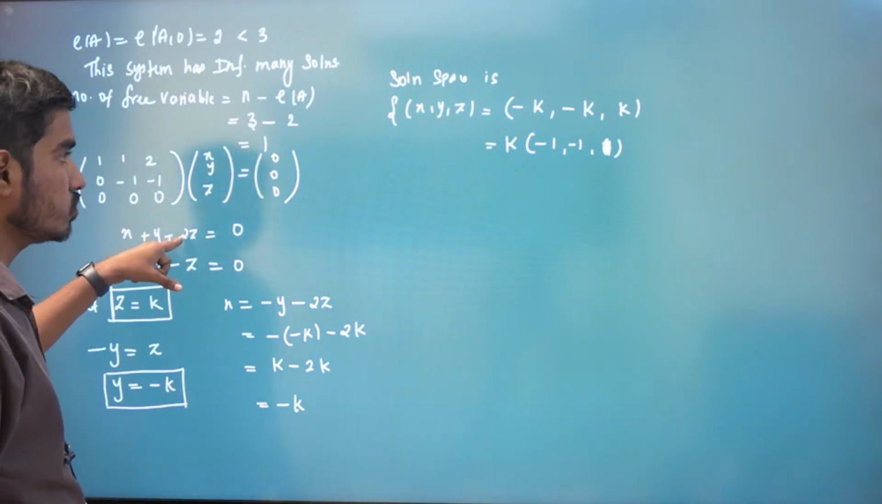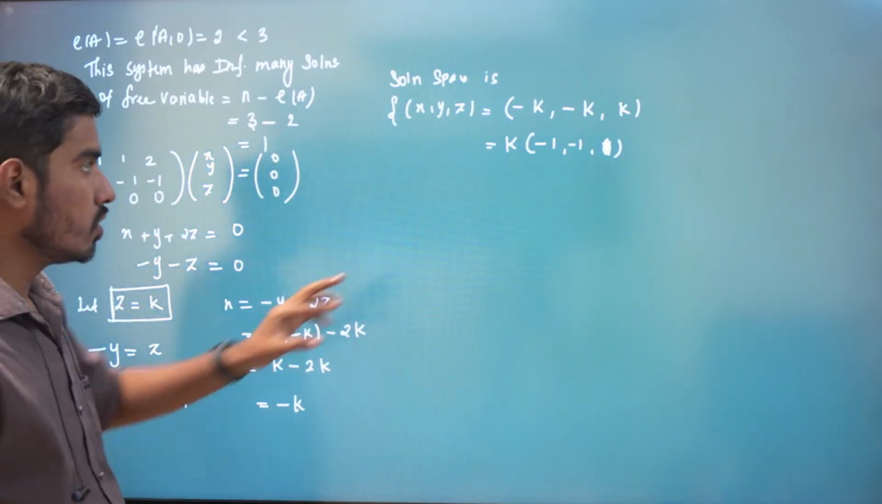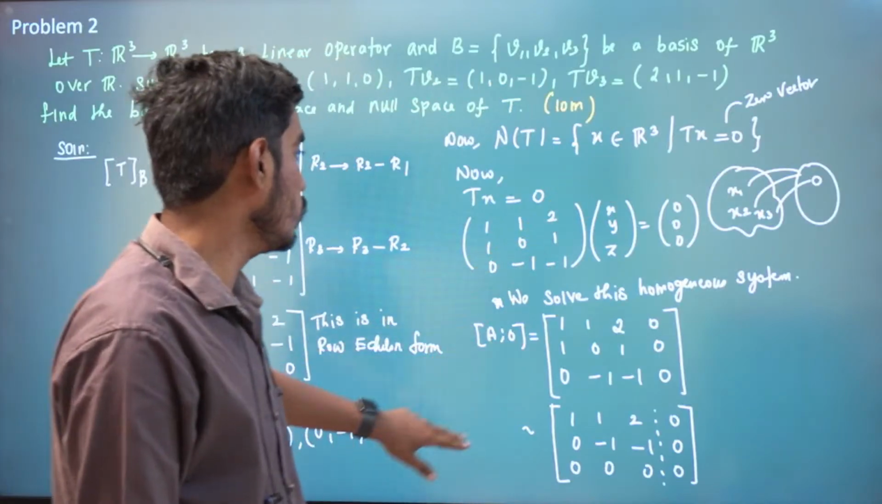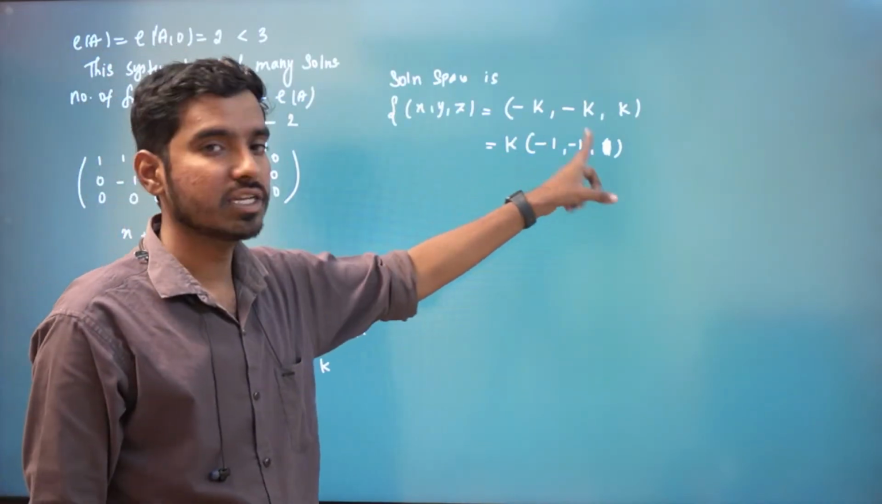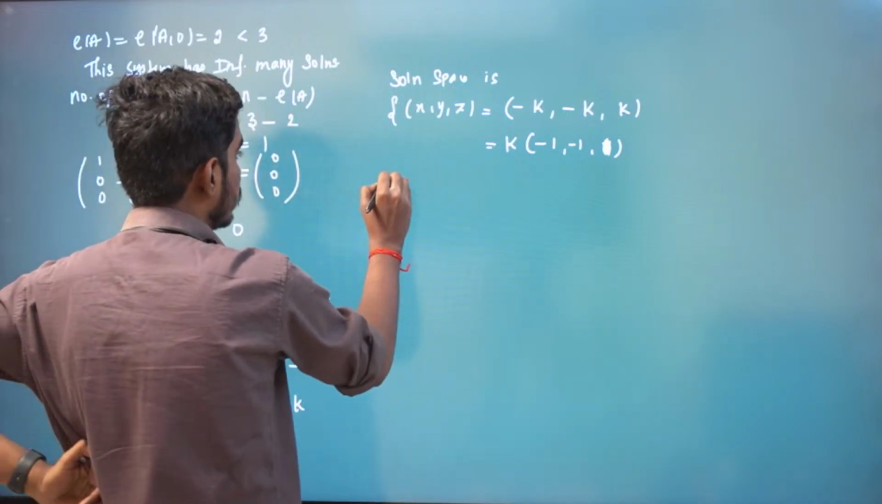Minus 1 is minus 2. Minus 2 plus 2 is 0. Minus y minus z. So this is 1 minus 1 is 0. You multiply 2 times of this. You put k is equal to 2. So minus 2 plus 2 will satisfy this equation. And this is our null space, right?